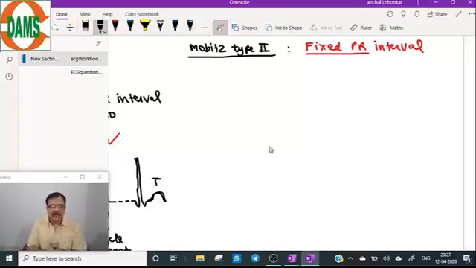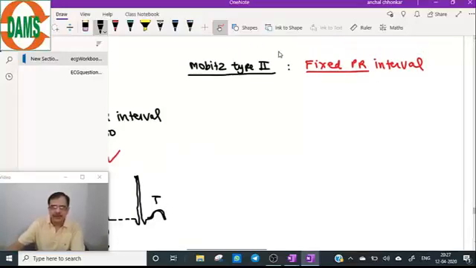So what exactly happens in the type 1 MOBIS block? The cause of type 1 MOBIS block is usually the AV node ischemia.